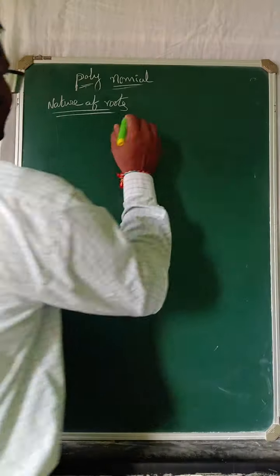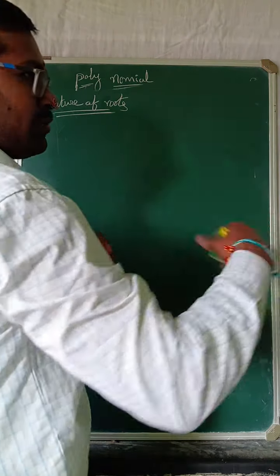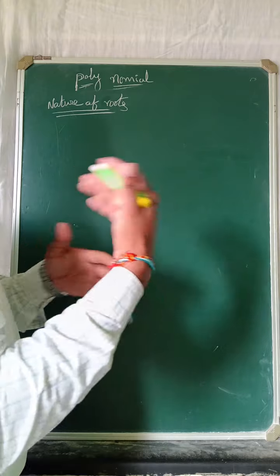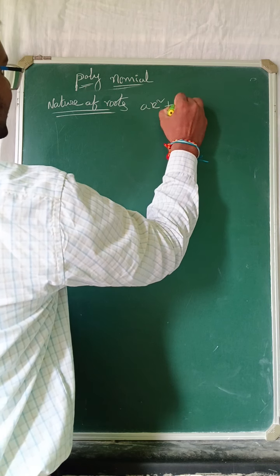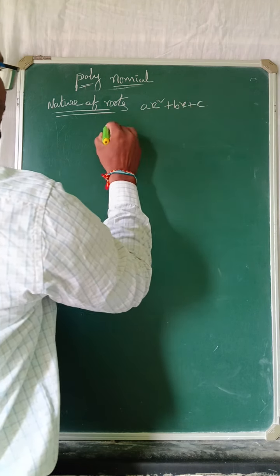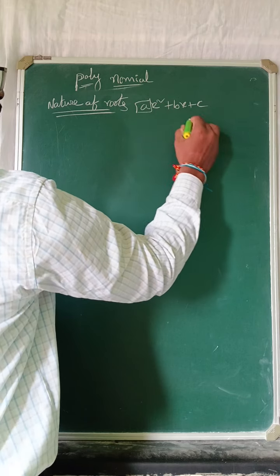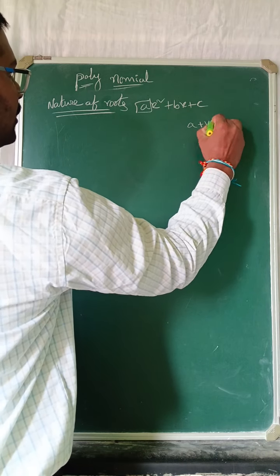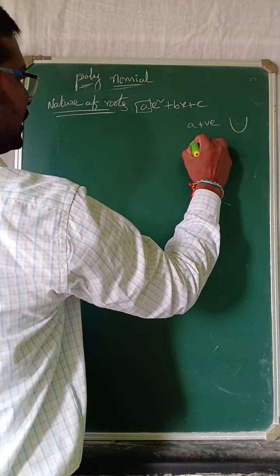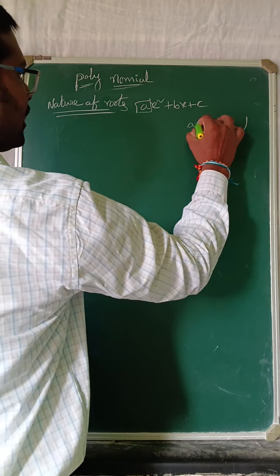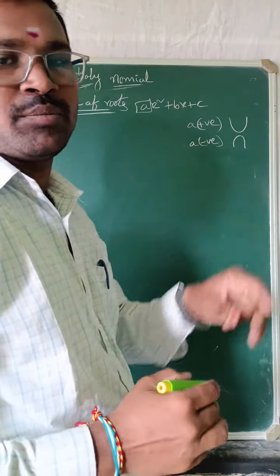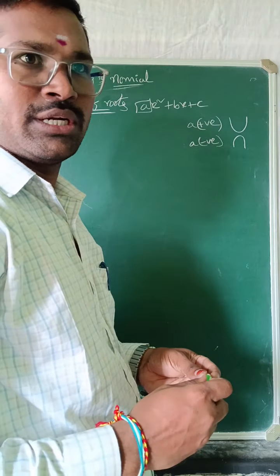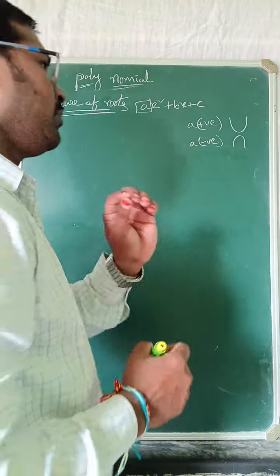After that, one more point we will discuss, and we will close the synopsis and go with the important questions. See here, ax square plus bx plus c. Already we discussed: if a is positive, the parabola opens upwards. If a is negative, the parabola opens downwards. Keep it in mind. For a quadratic polynomial or quadratic equation, the graph is only a parabola shape.